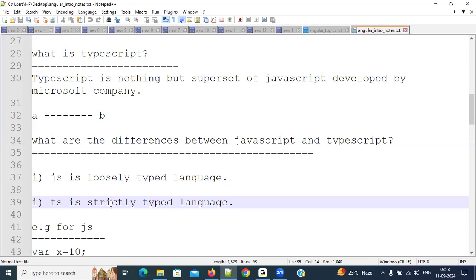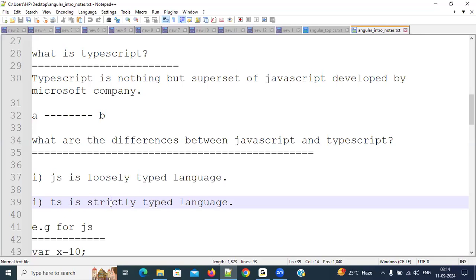Whenever we are developing an application, we need to deal with data. Whenever you want to deal with data, there will be different types of data. Some data may be numbers, some decimal values, some true or false, some alphabets, alphanumerics, or alphanumerical special characters. Some data may be objects also. Whatever it may be, all these types of data we need to handle.